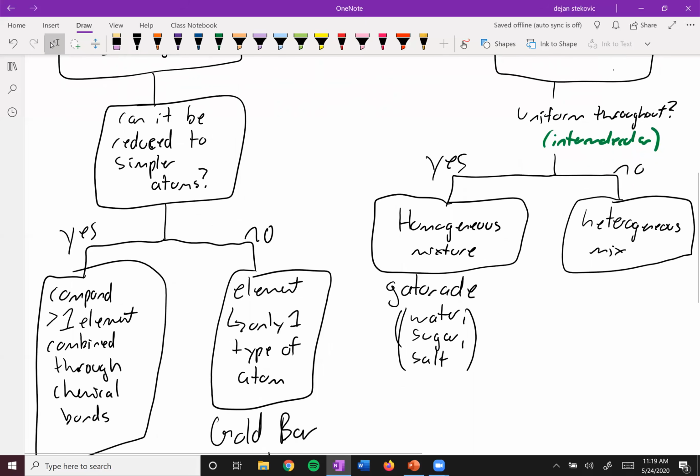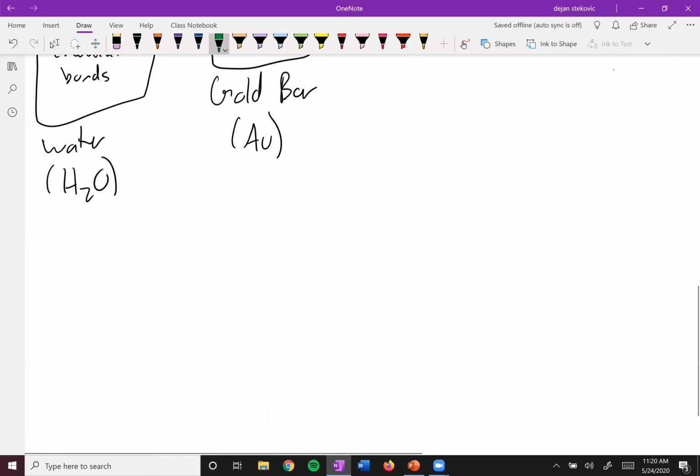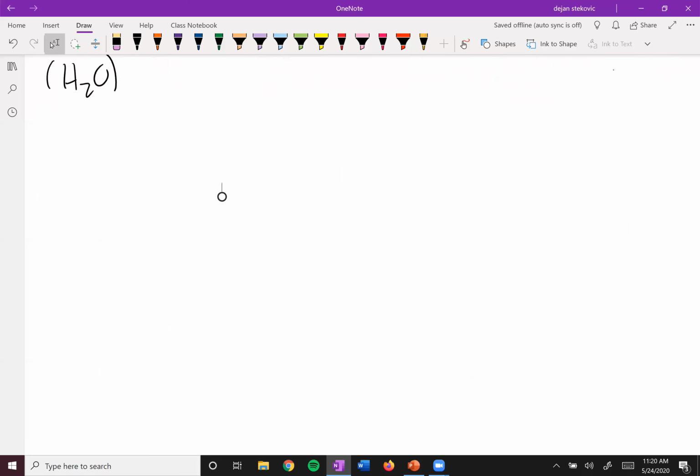A heterogeneous mixture is something like a chocolate chip cookie. In a chocolate chip cookie, you have parts where you have chocolate and parts that you don't, and you can see that through the eye. Oh, whoops, I messed this up. We should flip these two. This should be intermolecular, and this should be macro. There we go.